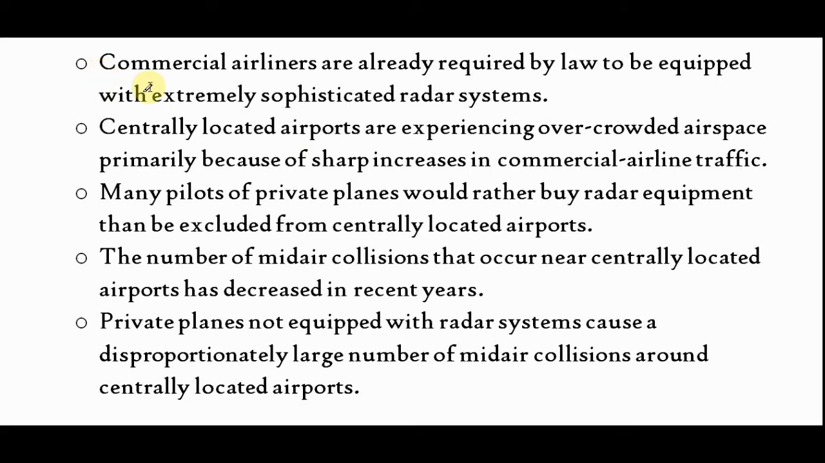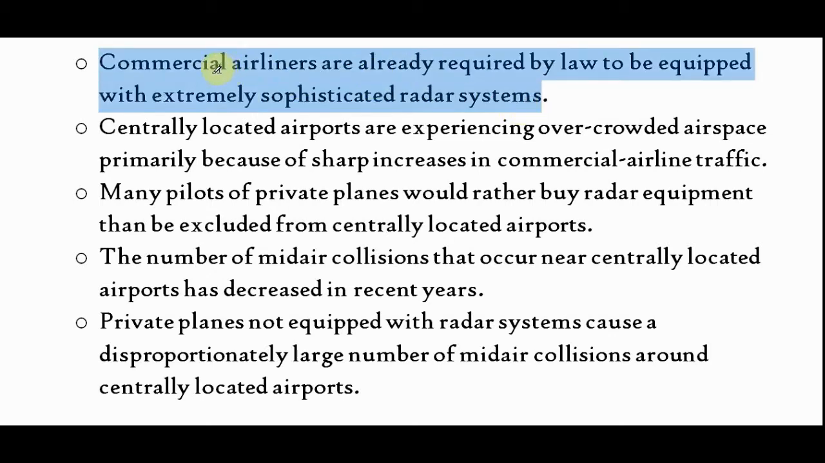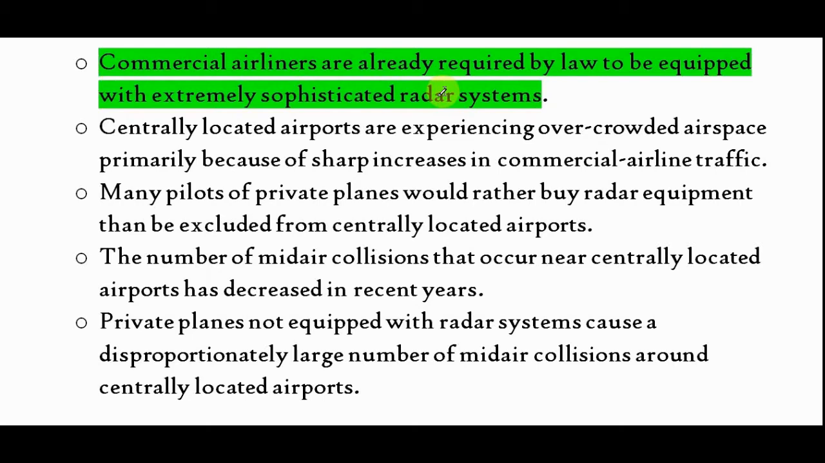So let us see. Option A says commercial airliners are already required by law to be equipped with extremely sophisticated radar systems. So commercial airliners are using it, and if they are already required, it will not help us to justify the conclusion. Why? Because the conclusion says that there will be a reduction in collision, right? But here it is not a reduction in collision, it says that already there is a reduction. All right, so option A out.